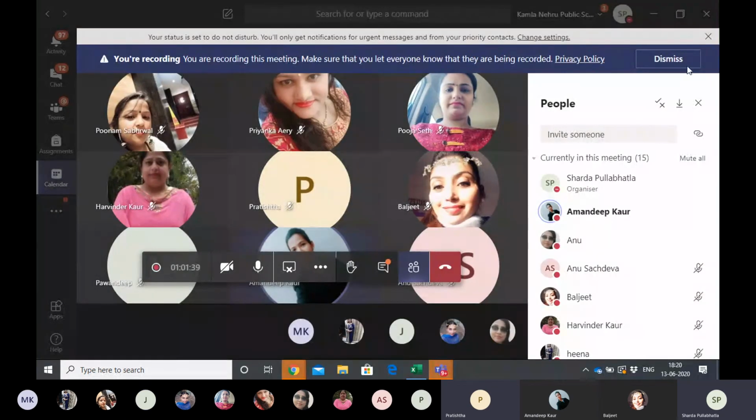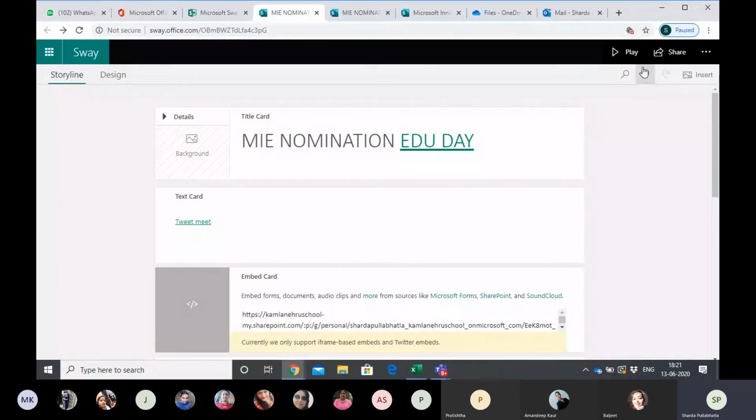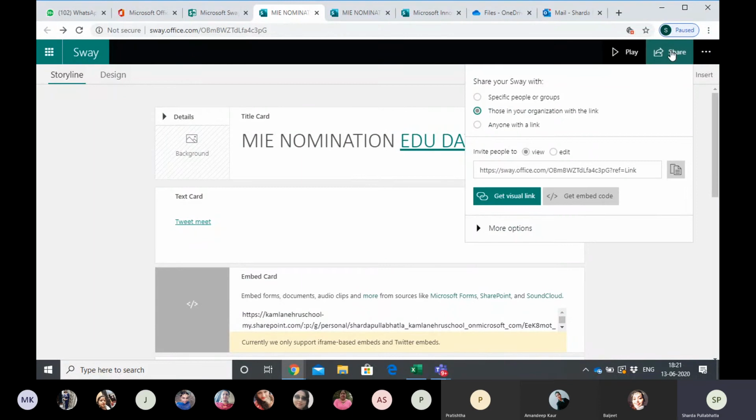Thank you so much for that. Okay. So read further. That is why it takes some time. That's why I didn't want to go to the team screen. है ना? So here we go on the share option. Whenever you want to send your Sway or you want a link over there, so this is the thing. The specific people in your group, that means your Office 365 or your Kamala Nehru group, this one. Those in your organization, Kamala Nehru group. Specific people, जिसको आप भेजोगे, only they.